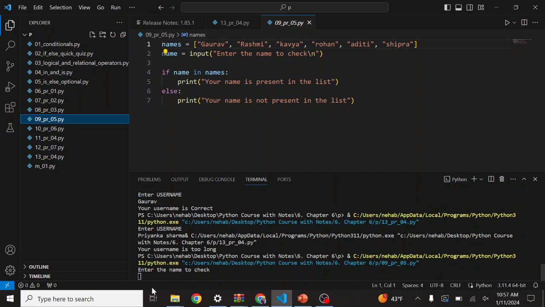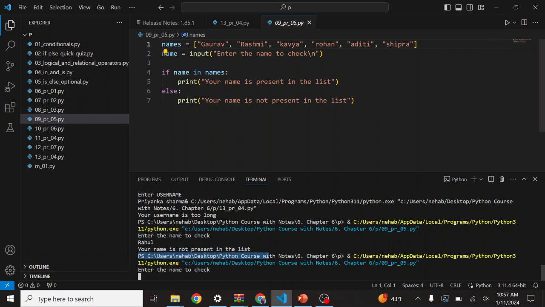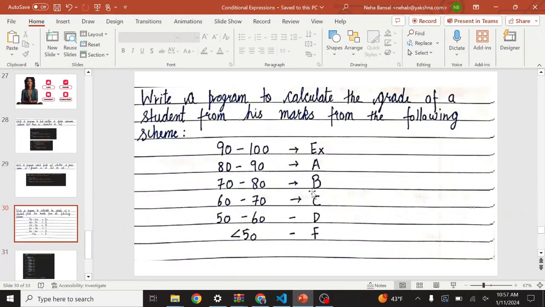Let's run this command. So if I put any name like Rahul, you can see Rahul is not here, so the output is your name is not present in the list. If I put some other name, suppose I put Shipra, then the output is Shipra, your name is present in the list. So we have used two things here: if, else and the in operator: name in names.